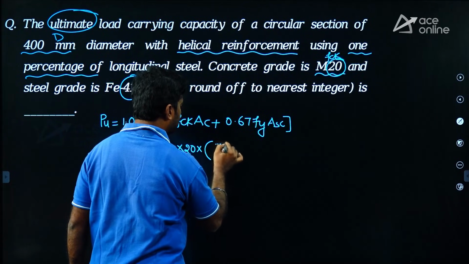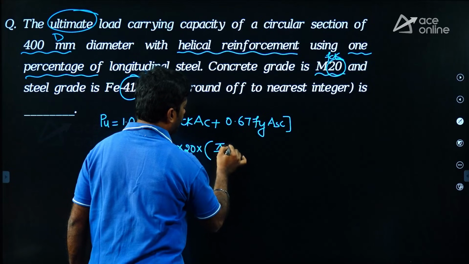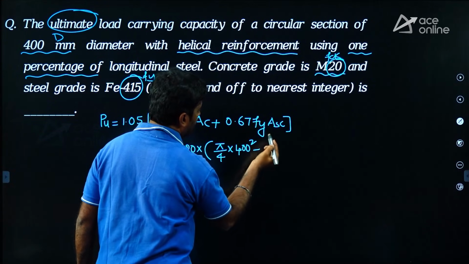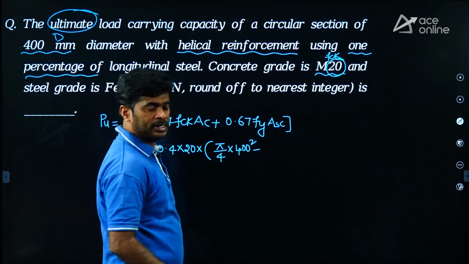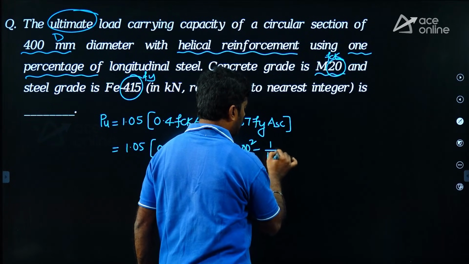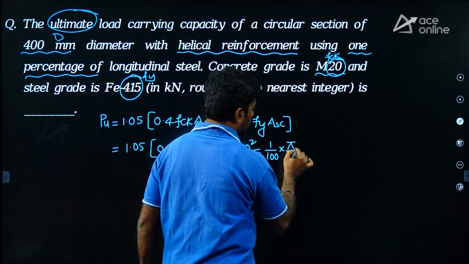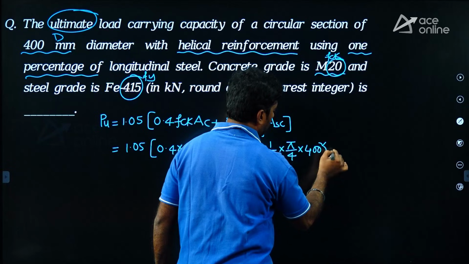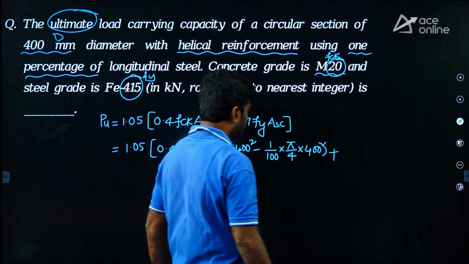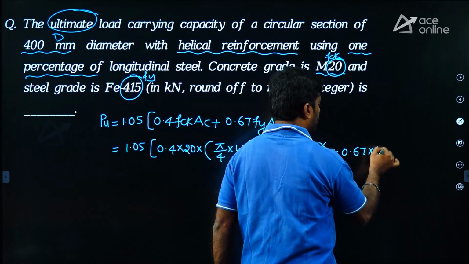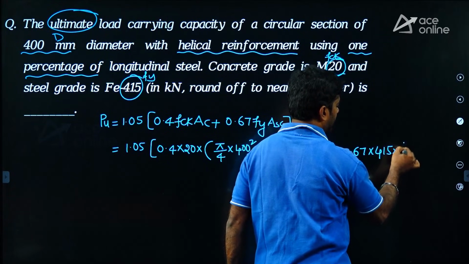Since it is a circular column, gross area is pi by 4 into diameter square, minus area of longitudinal steel, given in the question as 1% of gross cross-sectional area, plus 0.67 Fy into ASC.